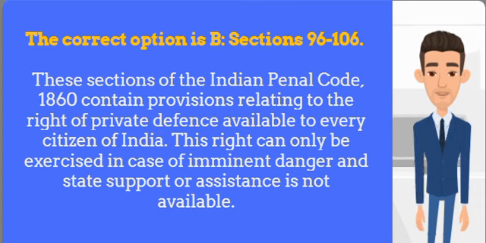The right of private defense can be categorized into two types: the right of private defense of the body and the right of private defense of property. The term body refers to one's own physical being or the body of another person, while property encompasses both movable and immovable possessions belonging to oneself or someone else. The right of private defense is essential for safeguarding one's life, freedom, and property and is an inherent right for individuals. However, using force to protect one's person or property is meticulously regulated by the law and must adhere to specific criteria.